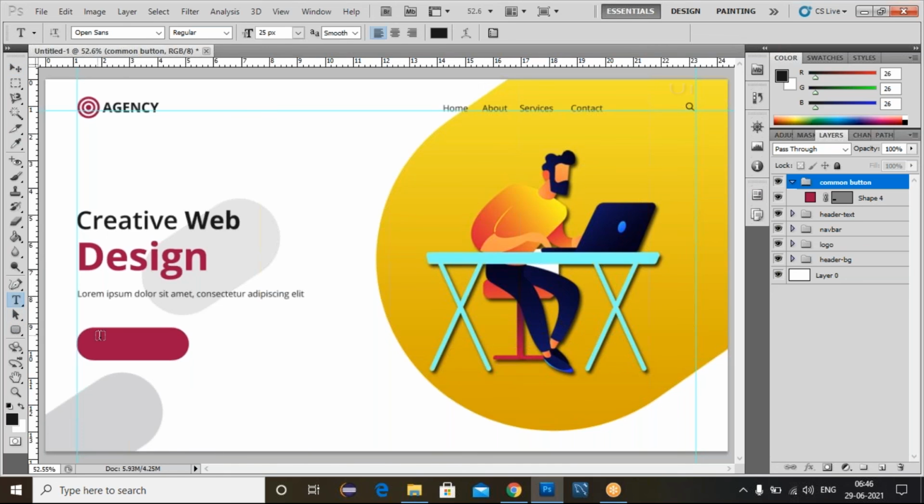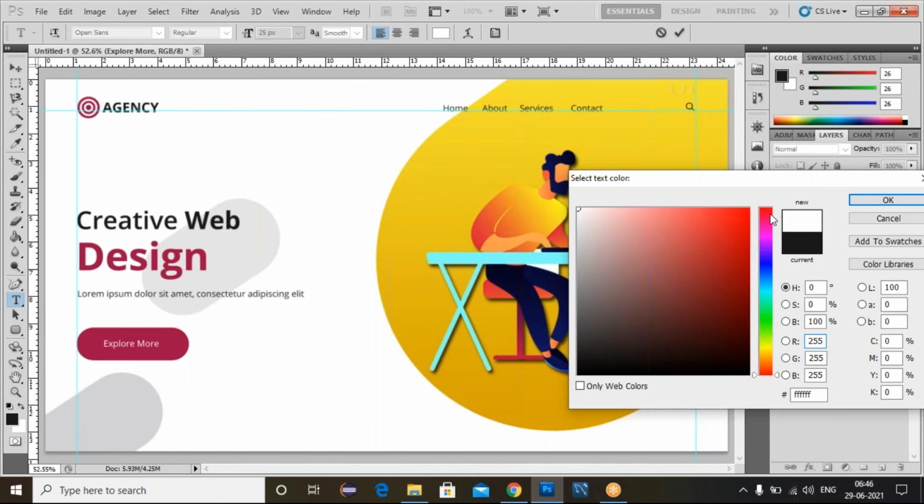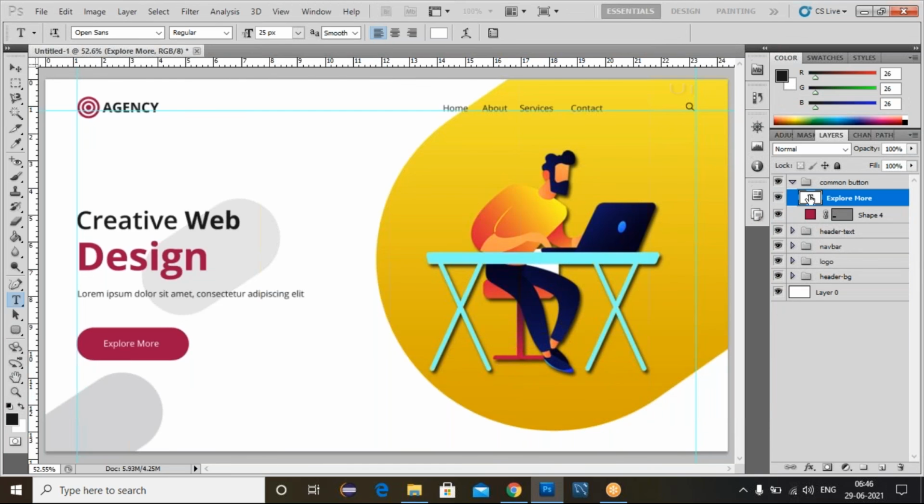Just write Explore more. Now select this text. Make it white color. Click on this OK. Select this one. Make it semi-bold. Now we created this button here.